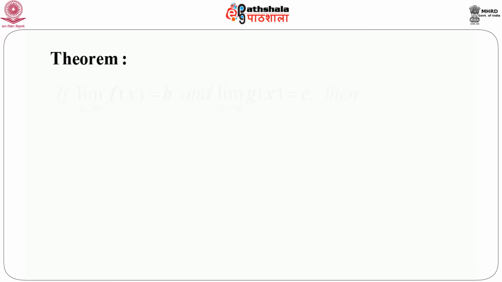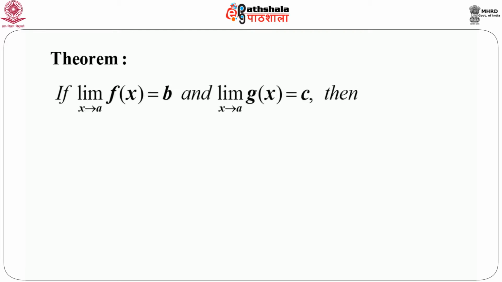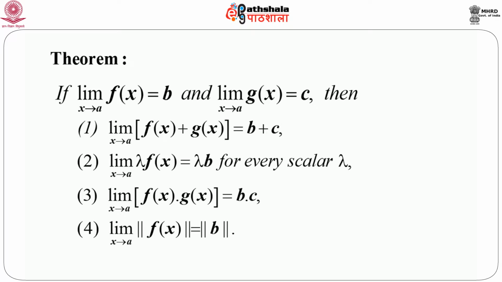Suppose limit as x goes to A of f(x) equals B and limit of g(x) as x tends to A equals C. That means we have two vector valued functions defined on a vector of variables, and the limits exist as x goes to A. Then it is easy to show that limit as x tends to A of f(x) plus g(x) is nothing but the sum of the two limits, that is B plus C, and at the same time limit as x goes to A of lambda times f(x) equals lambda times the limit of f(x), that is lambda times B, for every scalar lambda.